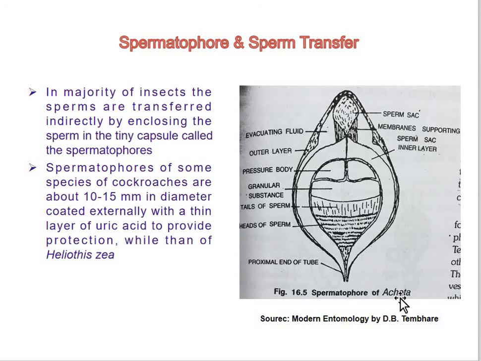The spermatophores are dissolved by protective enzymes in Lepidoptera and Trichoptera. In some blood-sucking bugs, that is in Cimicoidea, the sperms are deposited in the haemocoel rather than the genitalia of the female. So, there are different ways of spermatophore formation in various insects.